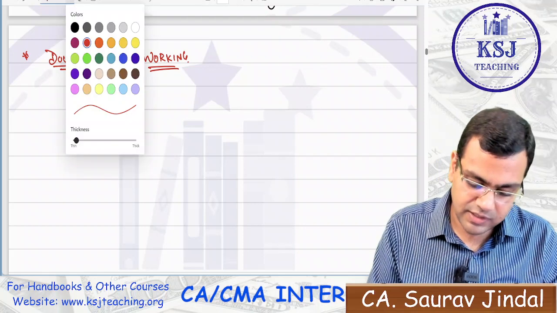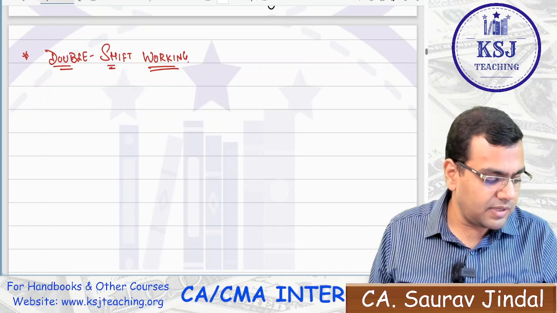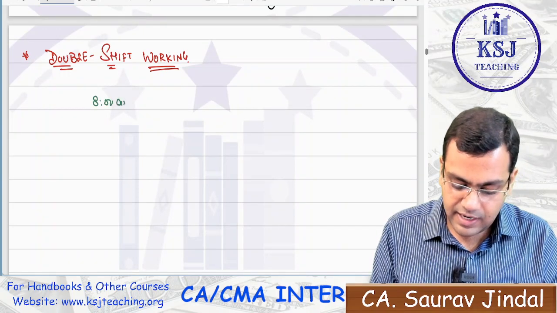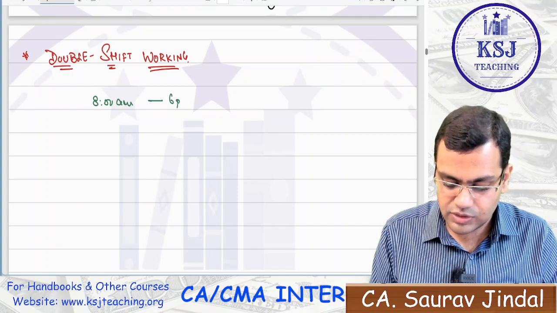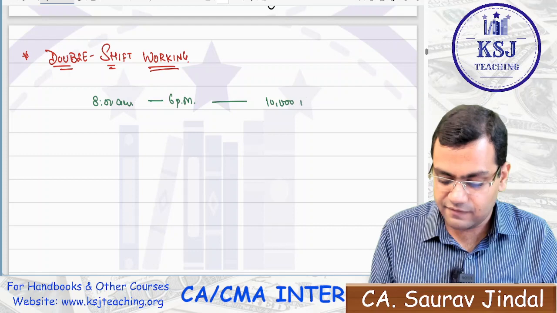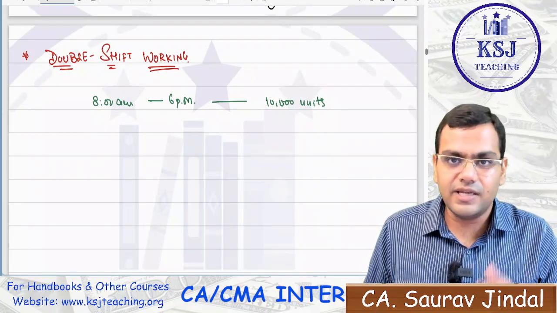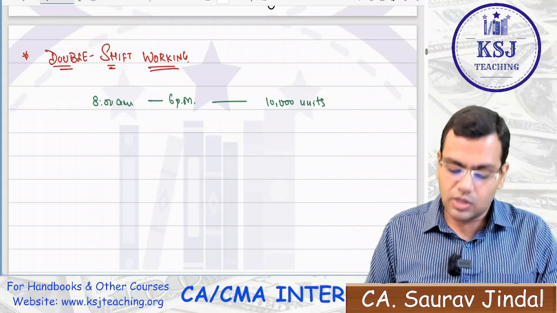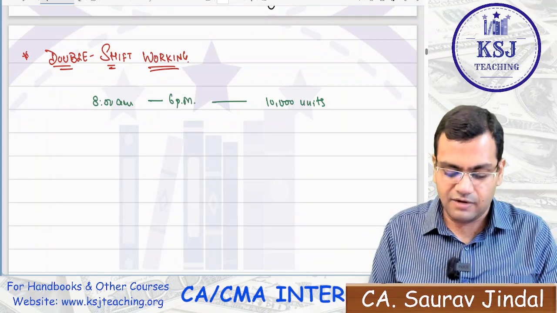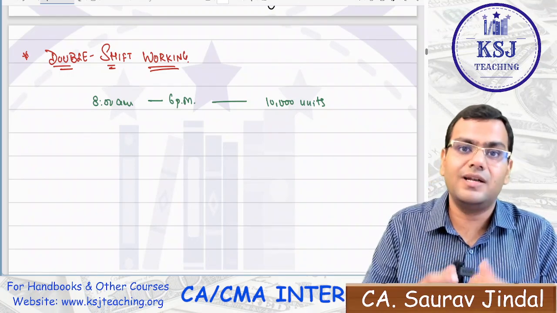So what is double shift working, sir? Double shift working says that currently your factory works from 8 a.m. to 6 p.m. This is the single shift, and in this single shift you are manufacturing 10,000 units. Right now, because there is increased demand for your product, you are not able to satisfy the whole demand by manufacturing during the single shift. Now you have decided to go for the double shift.